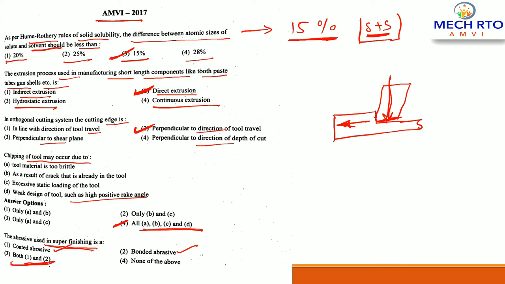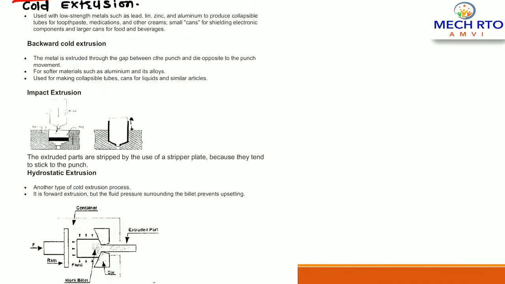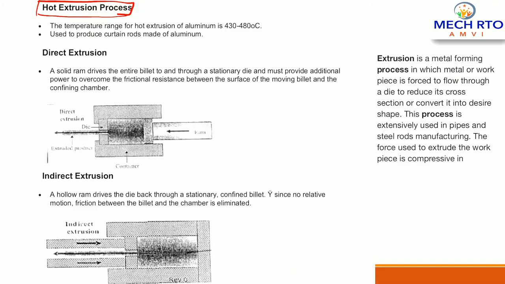So here we are going to talk more about the extrusion process to remove certain confusions. Let's get started. The extrusion process is basically classified into hot extrusion and cold extrusion. What is hot extrusion?